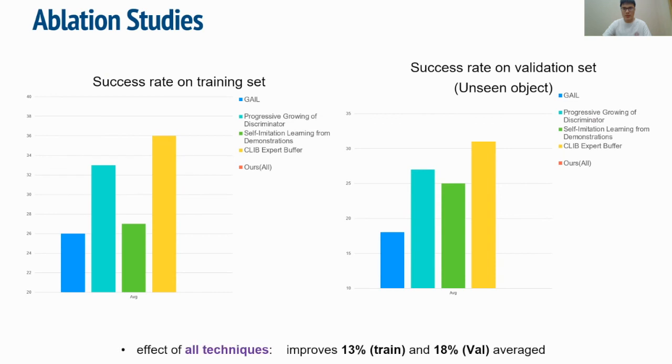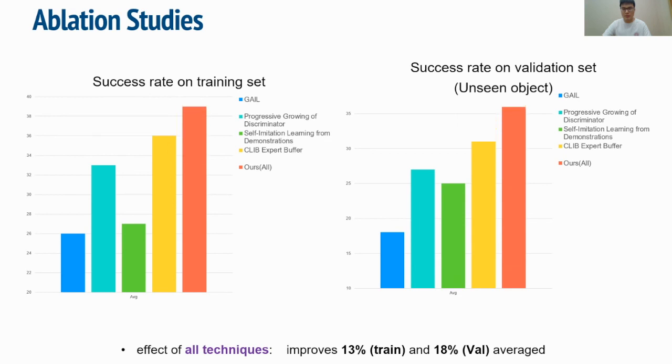The main results are shown in the figure. In this figure, with progressive growing of discriminator, self-imitation learning from demonstrations, and CLIP expert buffer, our method combining the three techniques outperforms the baseline GAIL by 13% and 18% on average across 4 tasks on training and validation sets. Also, from this figure, we can analyze the effect of one particular technique.